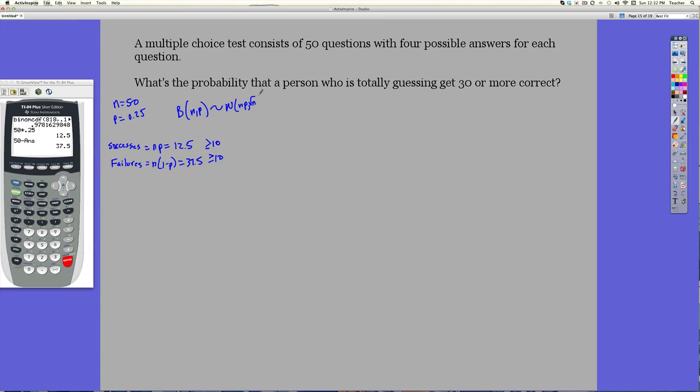Now notice I'm putting np and then I'm doing np(1 minus p). Why am I doing that? Because this is the mean and the standard deviation of a binomial. That's why I do that. Okay, so here we go. We have this.